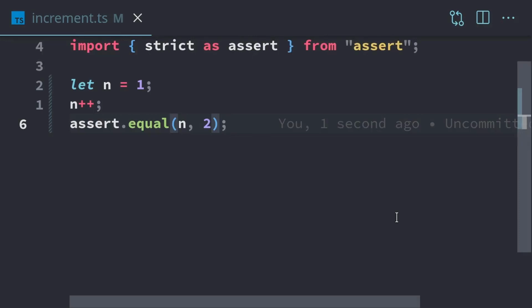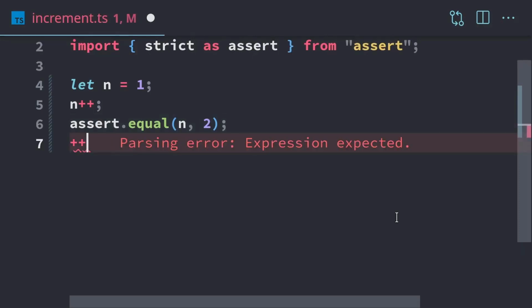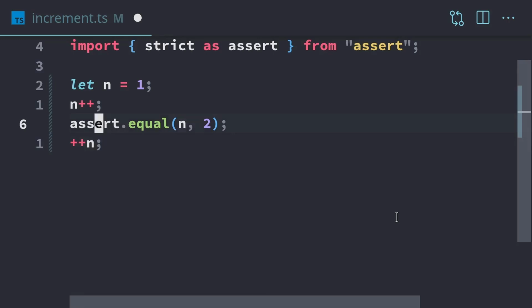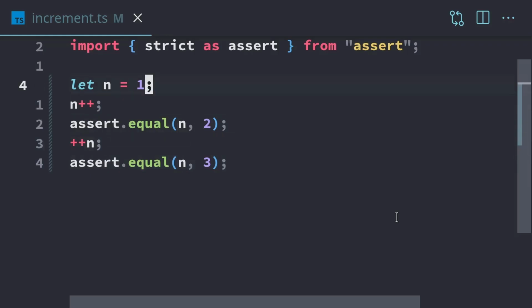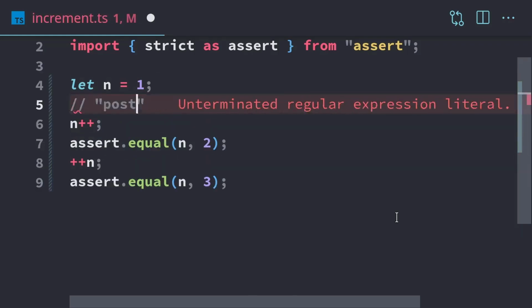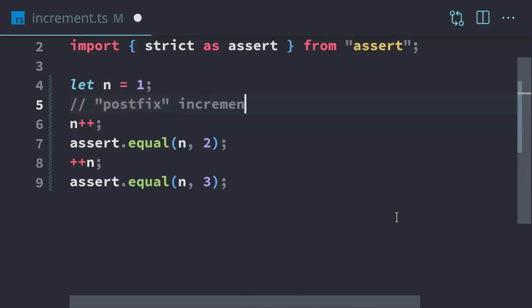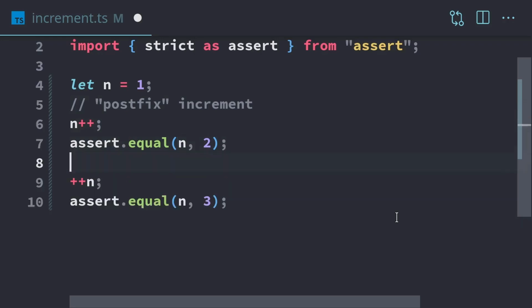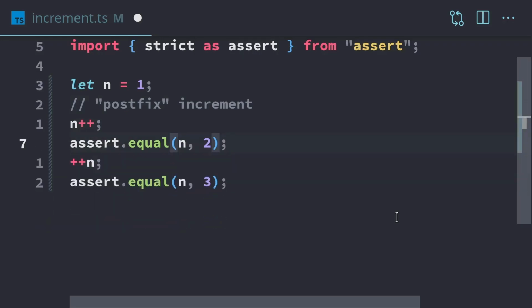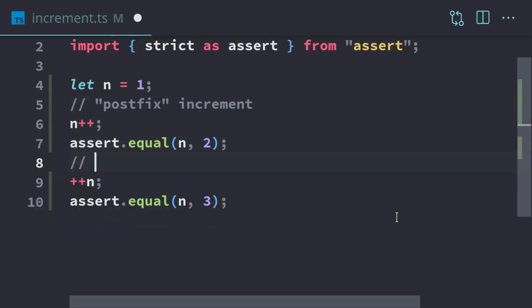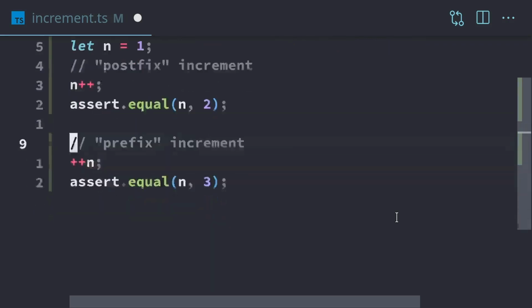Now there's also another way we can increment it, and that is plus plus, then the variable name. And that's going to do the same exact thing. So now we have 2. We do plus plus n. So now we're going to have 3. So this first one is called postfix increment. And the second one is called prefix increment. Now there is a subtle difference between them, and we're going to go over the difference right now.